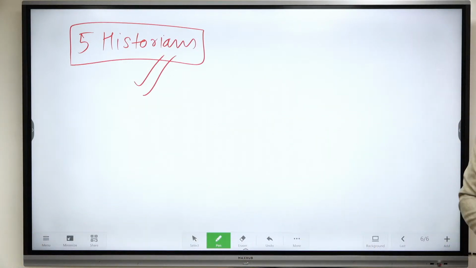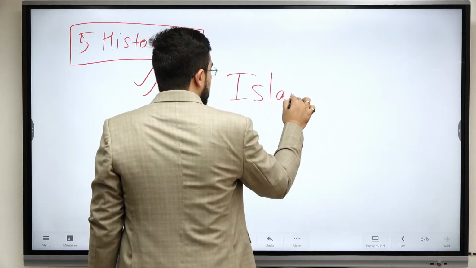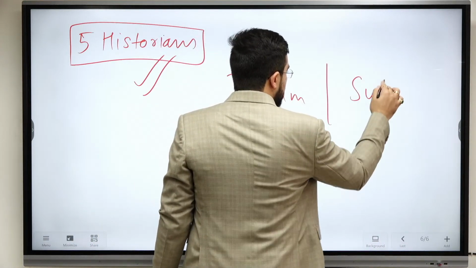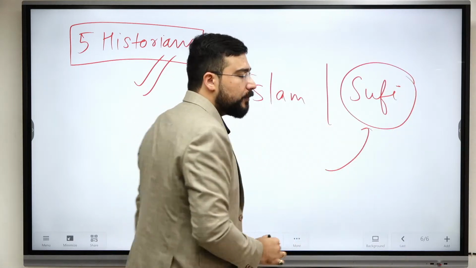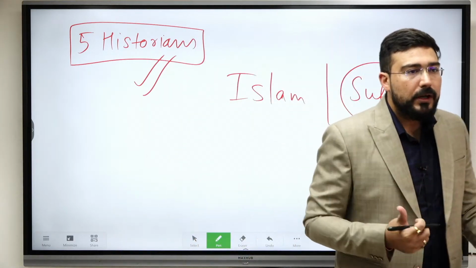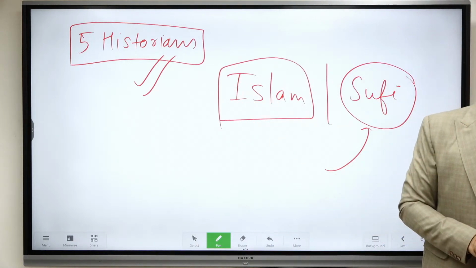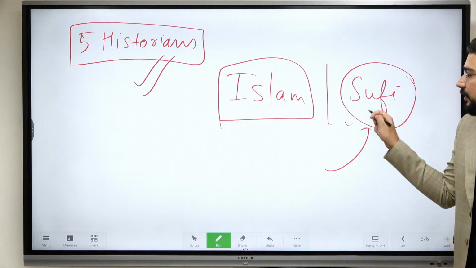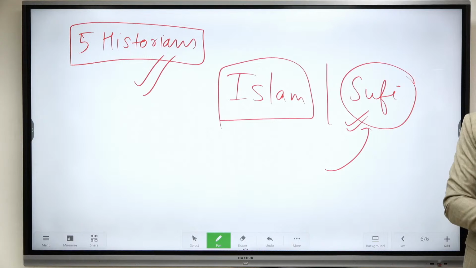Okay, so look, there is a difference between if some historian is saying it is because of the message of Sufism, that would be different from the core tenets of Islam, because this is the liberalist form of Islam. Is it clear? There would be a difference. So that's why there is a difference in these viewpoints.